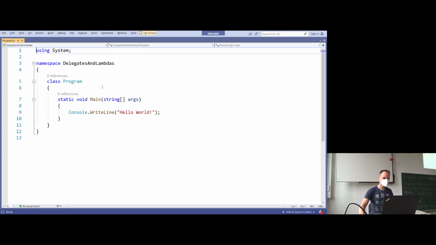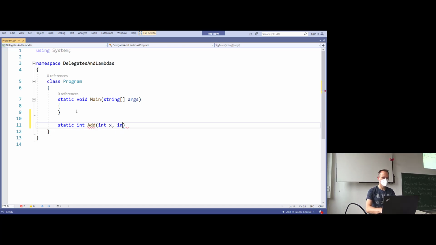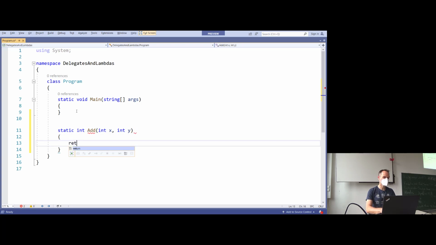I like that. Good. So let's write some very simple lines of code, okay? We have a class Program here. We also know that Main method, nothing special. We will have a short video about the Main method. Let's write a very simple function. static int Add(int x, int y), and we will return, guess what, x + y. That's really trivial. That's a function. It has nothing to do with the delegate. It gets two integer parameters and returns int. That's trivial. I guess there are no questions about that, are there?